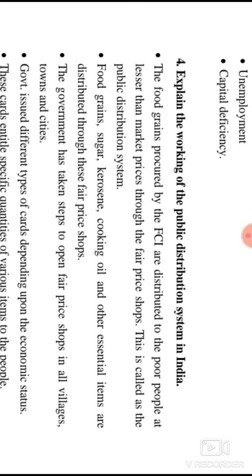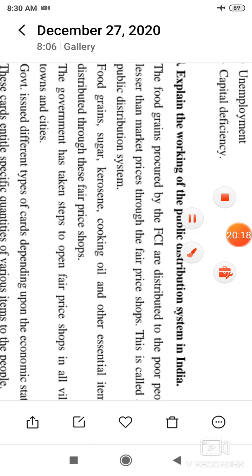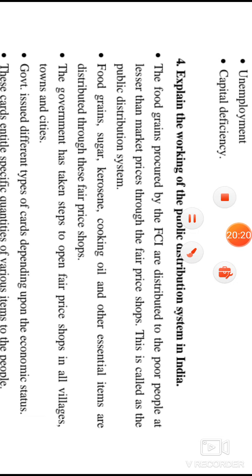And the next, explain the working of the public distribution system in India. The food grain procured by the FCI is distributed to the poor people at a price lesser than the market price. So it is called the public distribution system.